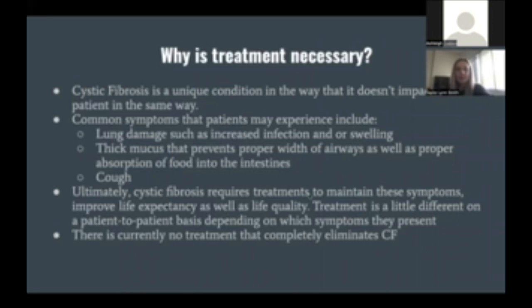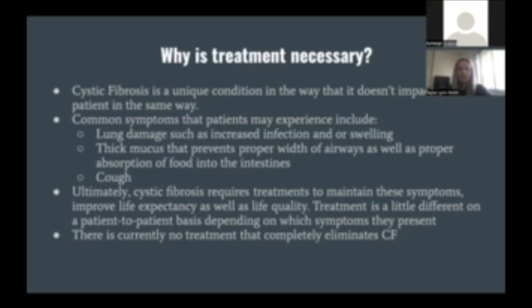So now that we know about the evolutionary perspective of cystic fibrosis, it's important to understand what kind of treatments can be used to manage the symptoms of this condition. Cystic fibrosis is a very unique condition in the way that it doesn't impact each patient in the same way. So the care and treatment is on a patient-to-patient basis, depending on the symptoms that are present